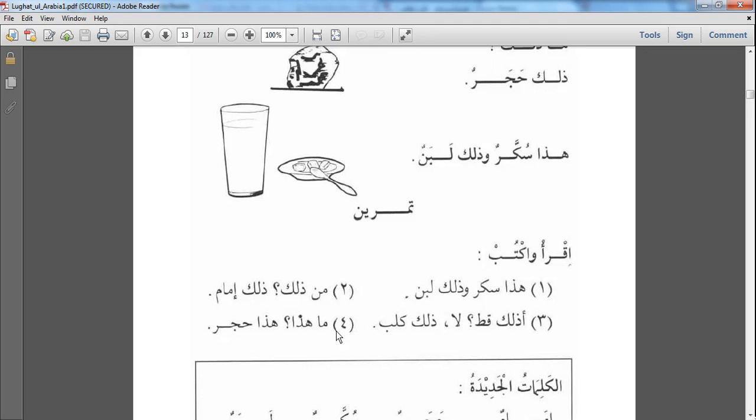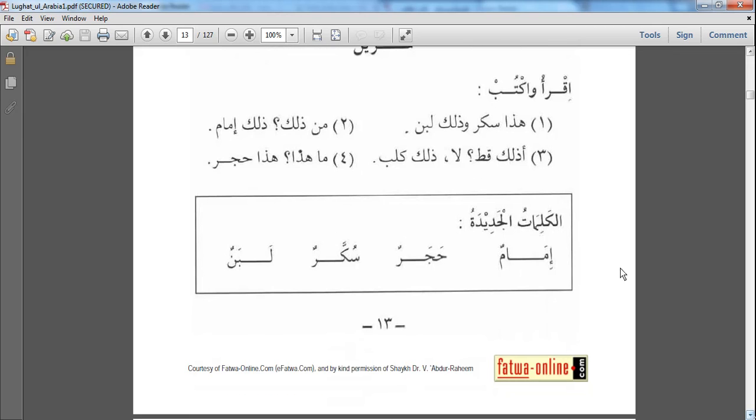Ma hadha, what is this? Hadha hajarun. And al-kalimatul jadida, new words in this lesson: imamun, hajarun, sukkarun, labanun, the meanings of which we have learned.